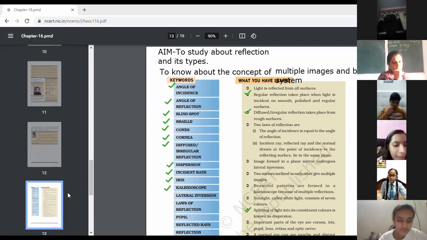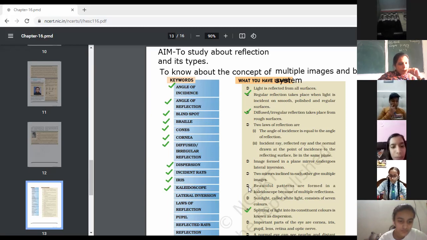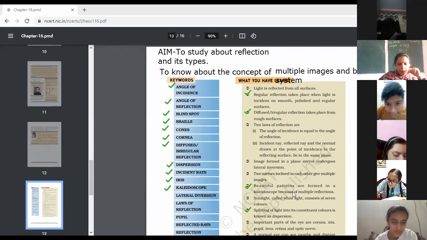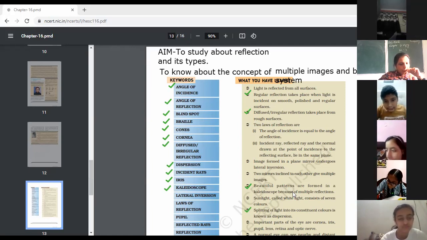Ma'am, a kaleidoscope makes numerous beautiful patterns. See what you have learned. Beautiful patterns are formed in a kaleidoscope because of multiple reflections. You may write down this point.